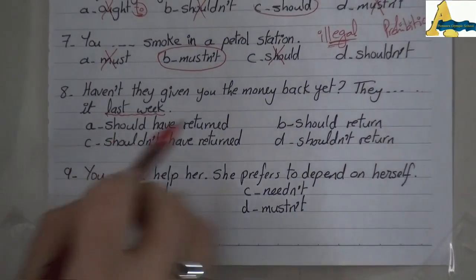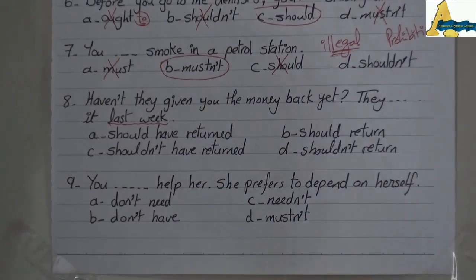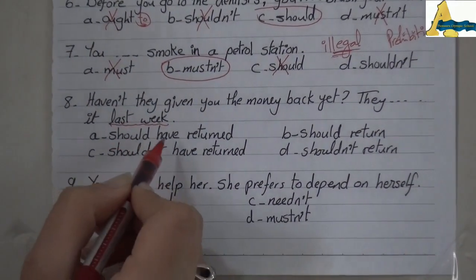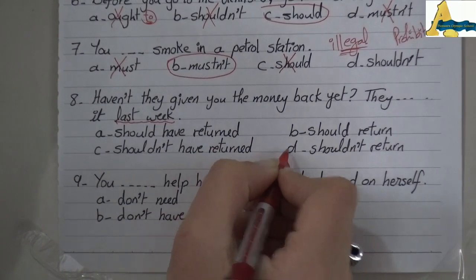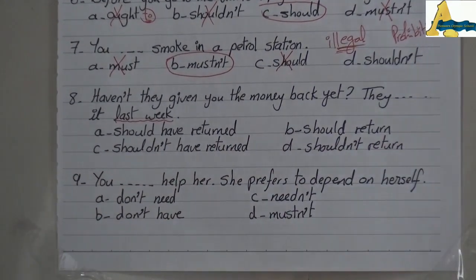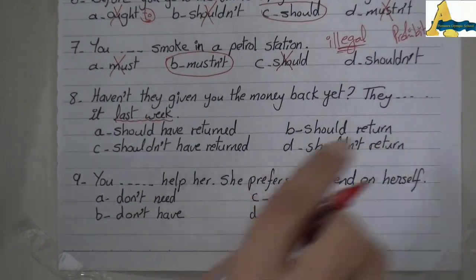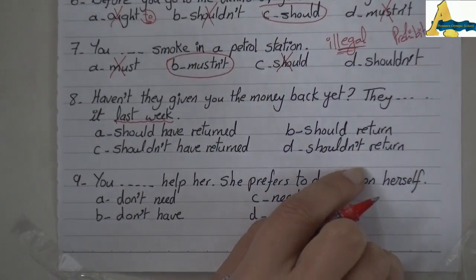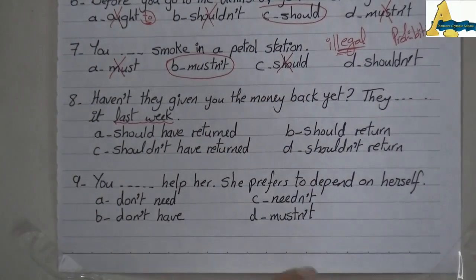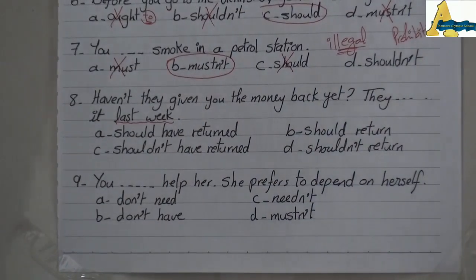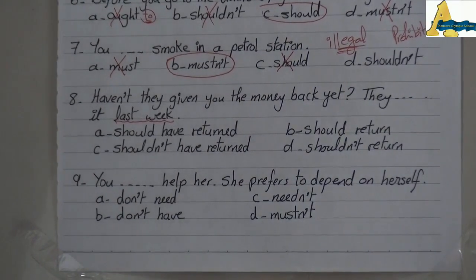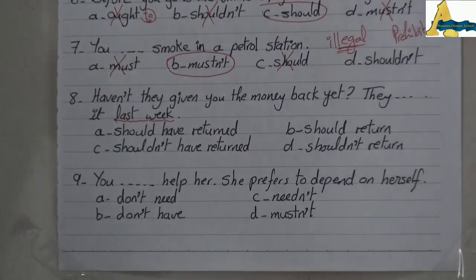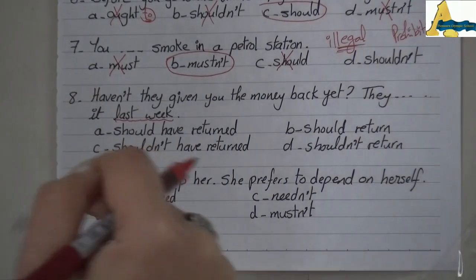In the choices, I have should. So I have to compare between should have PP and should plus infinitive. Number B and number D are similar in the tense: should plus infinitive, shouldn't plus infinitive. They give advice for present or future. If I say, for example, you should brush your teeth, it means that you may follow my advice for the time being and you may follow it later. So for present and for future.